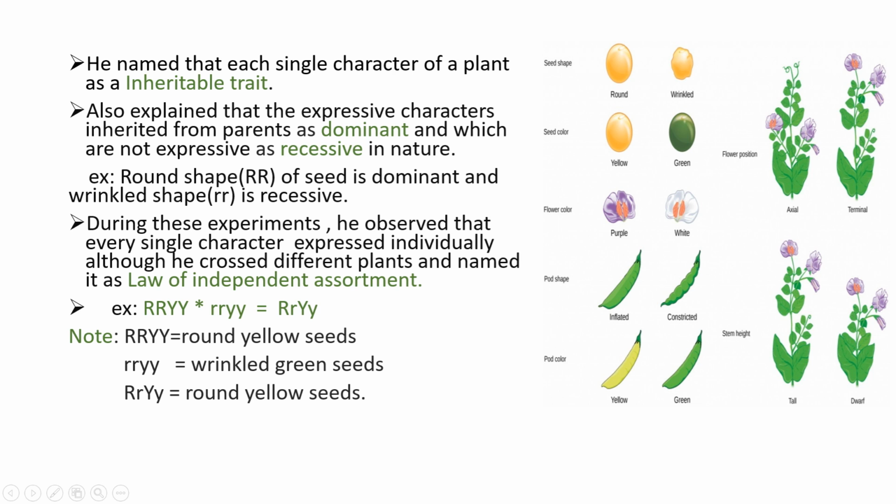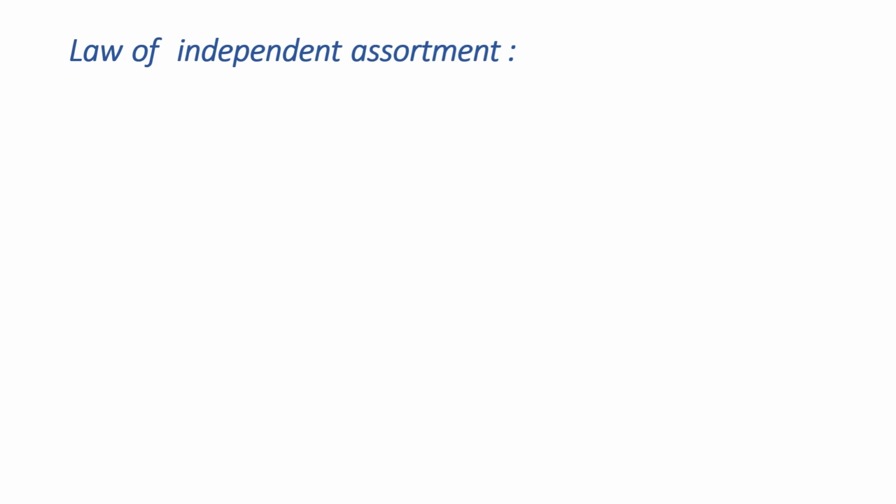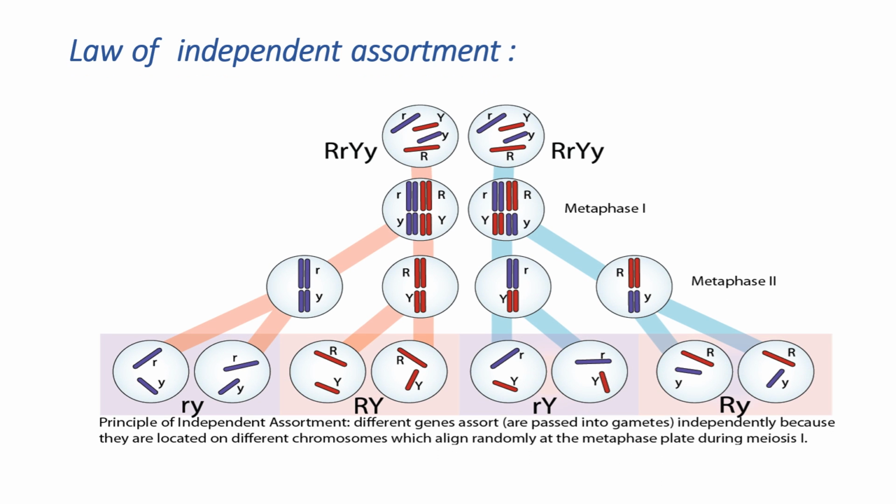So here he indicated them as capital R and capital Y for round and yellow, and small r and small y for wrinkled and green. So depending on this, he explained the law of independent assortment. Independent assortment means after his experiments, he observed that in the first generation he got one offspring, like one kid. What was that? The combination RRYY. Although it has 4 alleles, meaning 4 traits, it was expressed only as round and yellow,